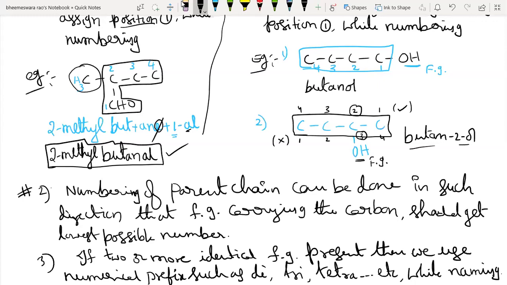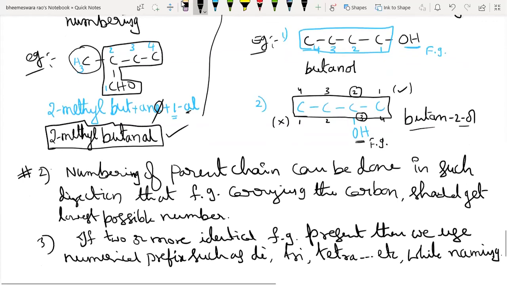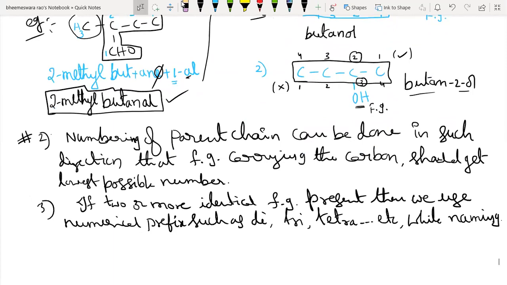For two or more identical functional groups, for two we use di as a numerical prefix. For 3, it is tri. For 4, it is tetra, and so on.